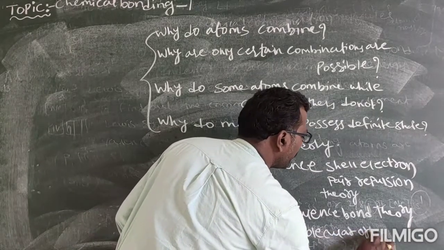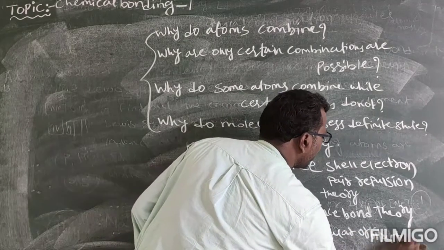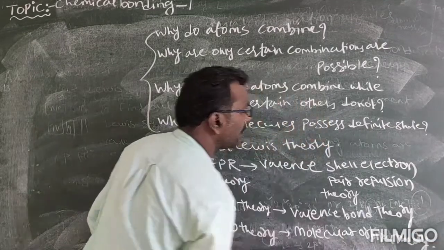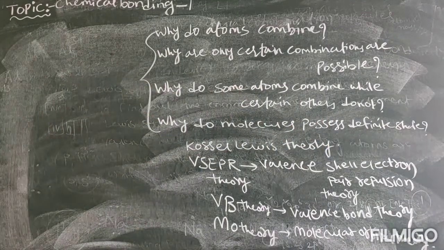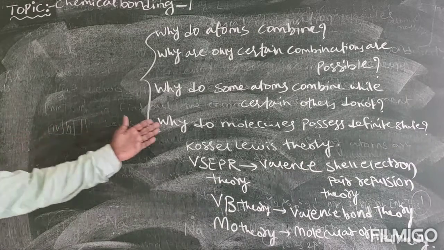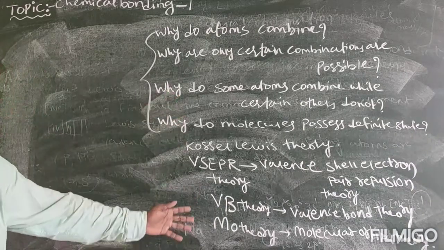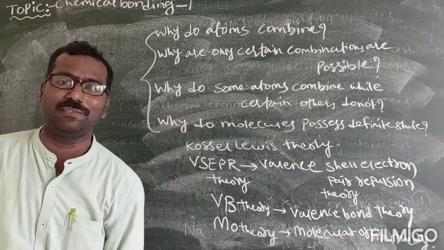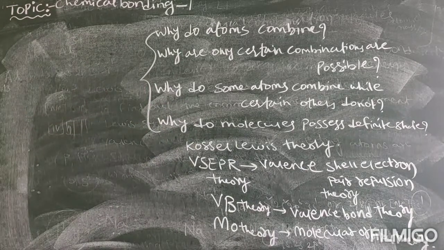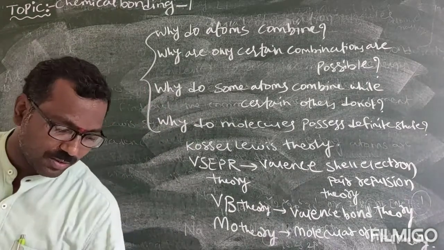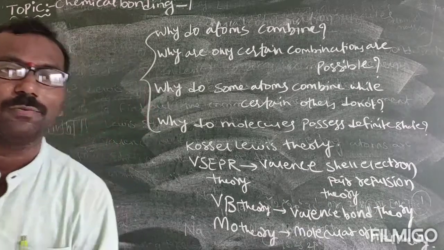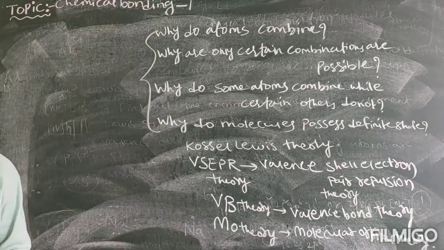Under chemical bonding you will be learning all these theories, and all these theories will answer these 4 questions. So this is all about the introductory part of chemical bonding.